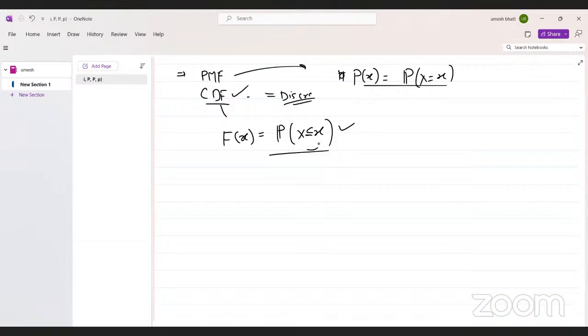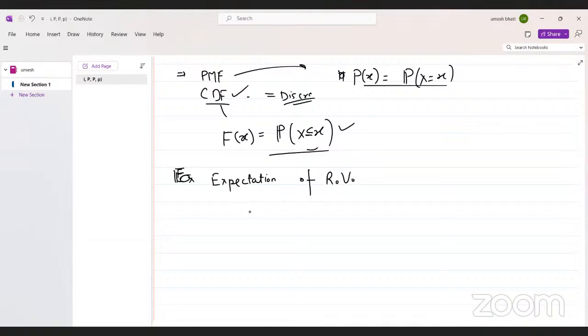Okay. Today we will see expectation. First we will see expectation of a random variable.